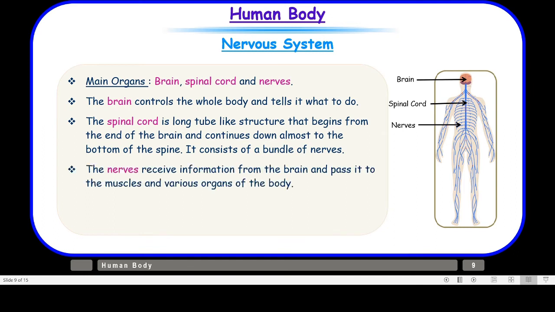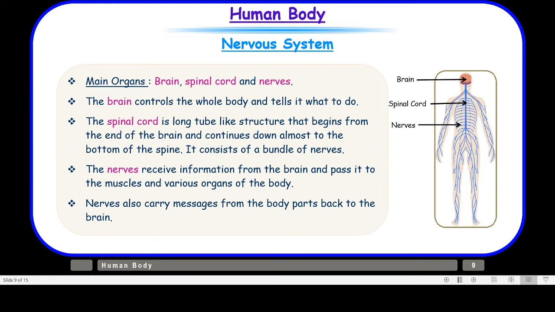The nerves receive information from the brain and pass it to the muscles and various organs of the body. That means all the information the brain has sent to all the parts of the body is sent by the nerves. So nerves carry commands of the brain to all the parts of the body. But nerves also carry messages from the body parts back to the brain.